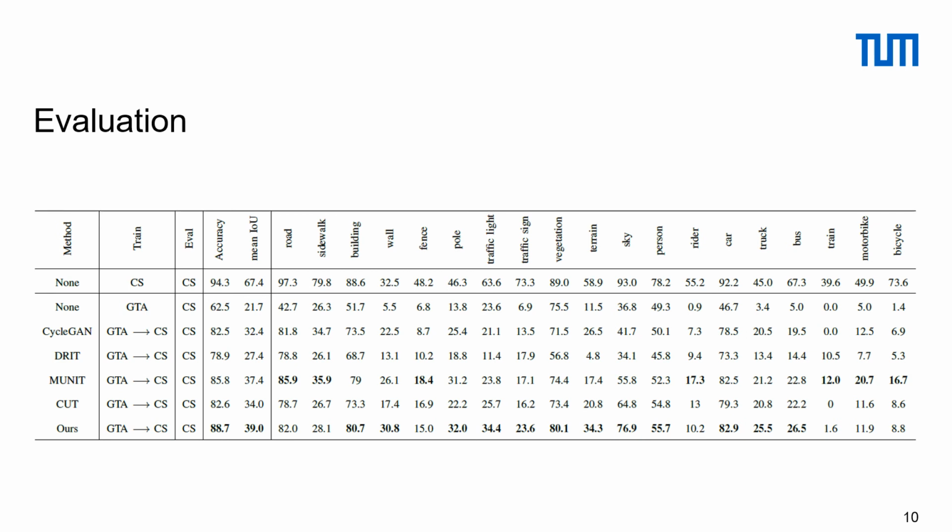Here, one can see that our method improves segmentation accuracy by 2.9 points, achieving 88.7, and mean intersection over union by 1.6 points, achieving 39.0. Our method also shows improved performance for multiple classes, such as building, vegetation, sky, car, and so on.